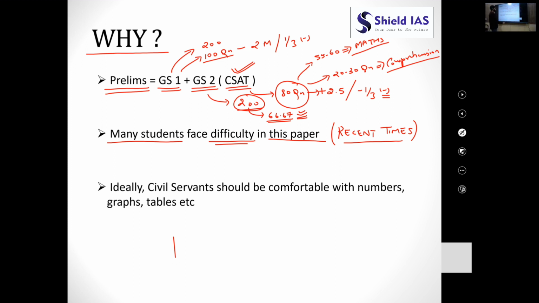So this is another reason why we have to prepare this paper holistically and in a scientific manner. How we will do this, we'll see later. So why are many students facing difficulty in this paper? There are two reasons. First is that people keep a casual attitude.